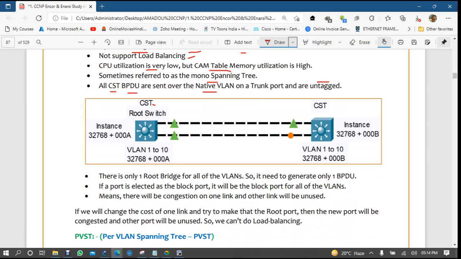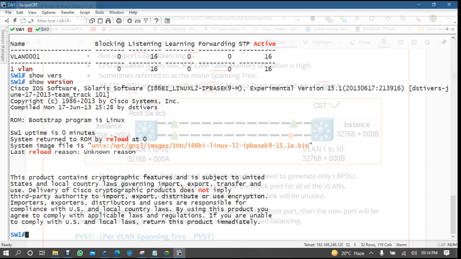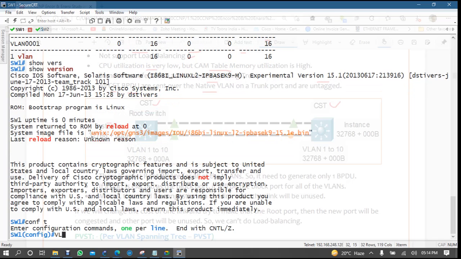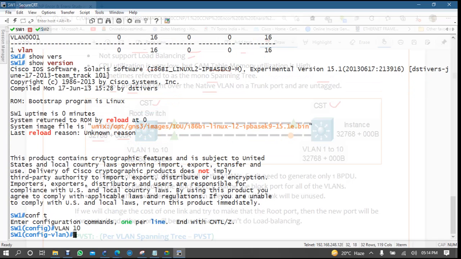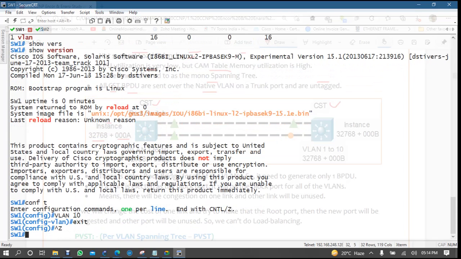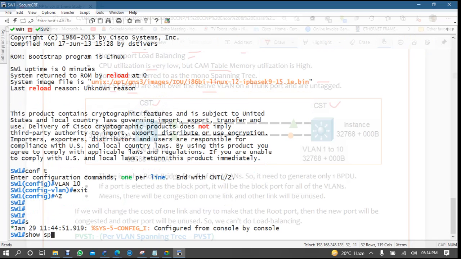Now see, if I'm taking common spanning tree, instance means a single instance, means if I will send any type of information, my ID will be this 32768 and my MAC address. But normally, if I'm coming here, conf t, VLAN 10, exit, so spanning tree.